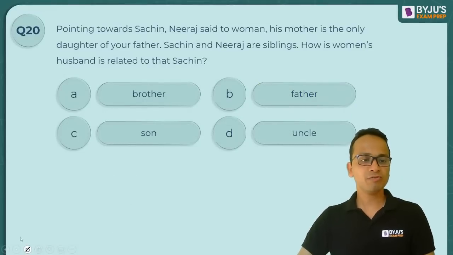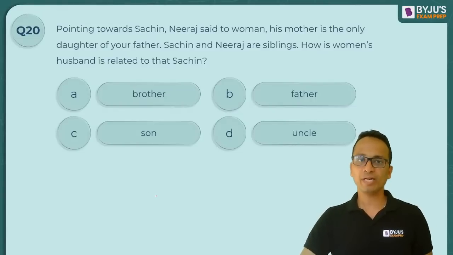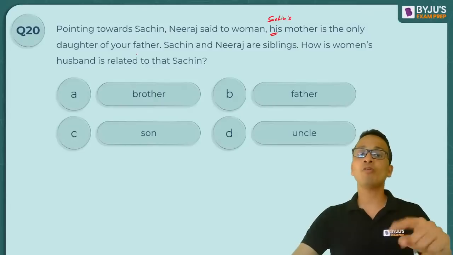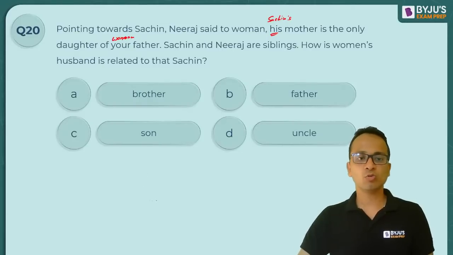So Bhushan, focus here. Pointing towards Sachin, Neeraj said to a woman. अब नीरज एक woman को बोल रहा है कि Sachin, his mother. His means Sachin. So Sachin's mother is the only daughter of your father. अब your कौन है यहाँ पे? Woman, क्योंकि वो woman से बात कर रहा है. ओके, सो उस woman का जो father है उसकी only daughter तो यही woman हो जाएगी.